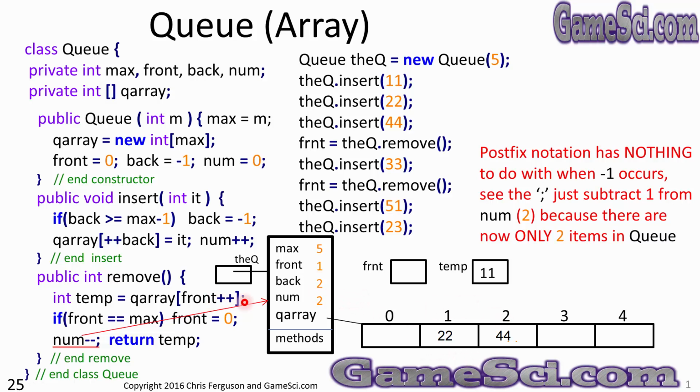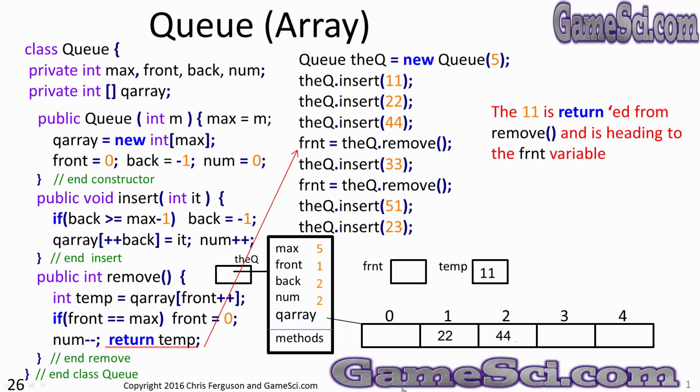Up here, as part of a larger command, the postfix or prefix makes a difference. But on a command by itself, it really doesn't matter. We could have done --num here, or num--, and it would have done the same thing because of that semicolon right there. Execute this entire command in its entirety before you move on to the next line. And here's the next line. We want to return temp. We want to send temp back and assign it to the variable front.